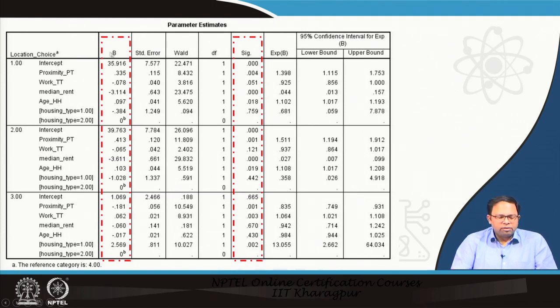Along with the beta estimates, we also get the significance values for each of these parameters, and from here we can decide whether to keep them in the model or not. If we set an initial criterion, then only the parameters meeting that criterion would be shown in the model.